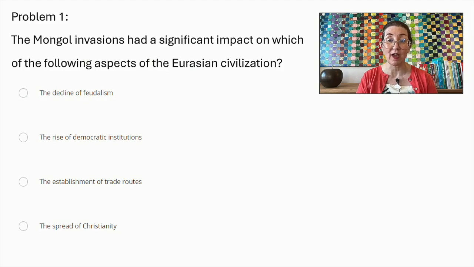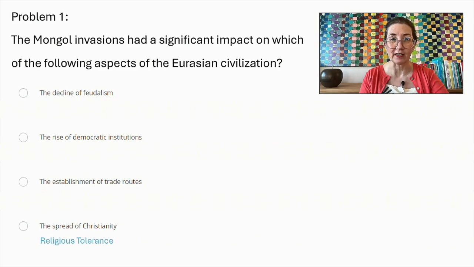The rise of democratic institutions was unrelated to Mongol influence and emerged much later due to Enlightenment ideas and philosophical developments. Additionally, the spread of Christianity was not significant. The Mongols practiced religious tolerance and allowed various religions to coexist without actively promoting Christianity.